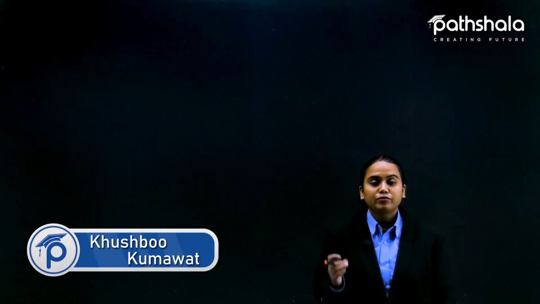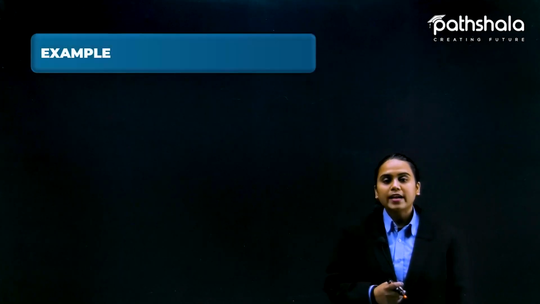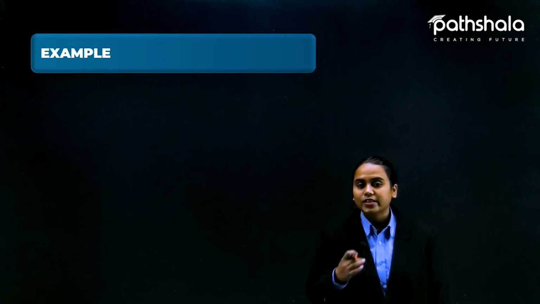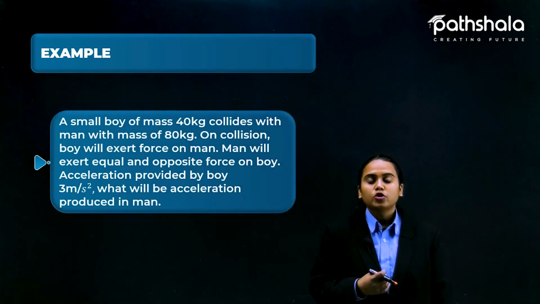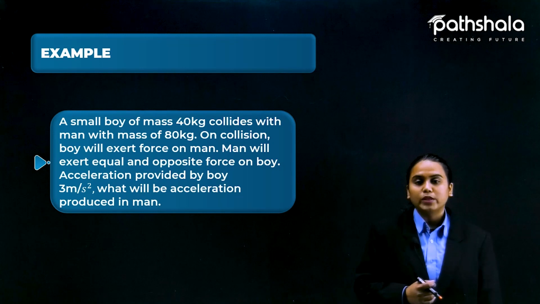Students, now because we have done examples related to the first law of motion and second law of motion, now it comes the turn of the third law of motion too. So let us do one example related to the third law of motion, that is, every action has an equal and opposite reaction. So this is the question: a small boy of mass 40 kg collides with a man with a